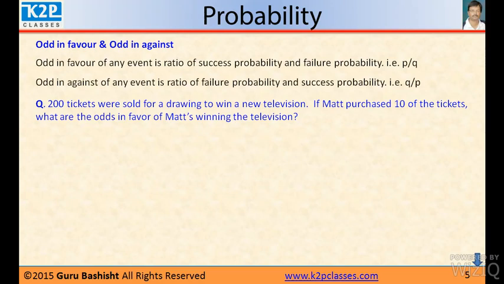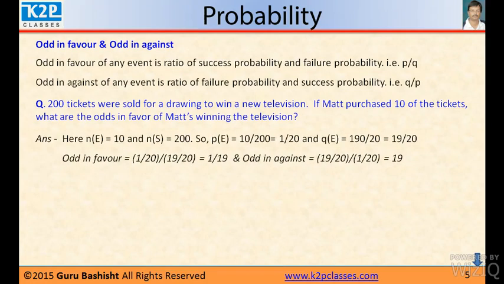First we have to find the success probability, that is, the probability that Matt will win the television. Since he has purchased 10 tickets out of 200, the winning probability is 10 by 200, that is 1 by 20.